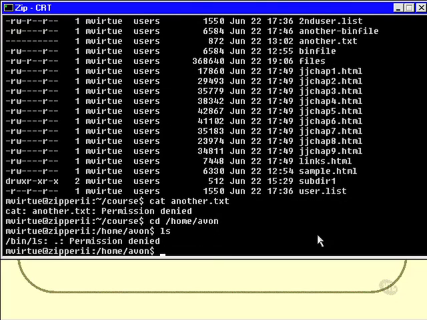So I would assume then that the X permission is turned on for the home avon directory, but the R is turned off. Now which one of the three? Owner, group or others? Well, that'd be group because I'm a member of the same group as avon. So if this entry here was the home avon directory, then the X bit would be turned on and the R bit would be turned off. That particular, the middle one, the one relating to groups. And like I mentioned at the beginning of this chapter, the root user is the user that never sees the words permission denied.